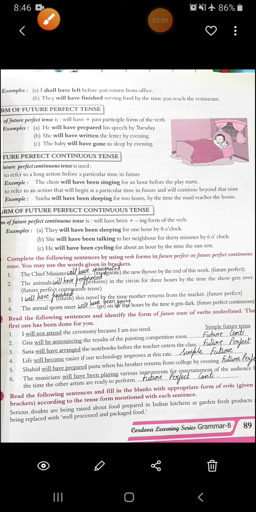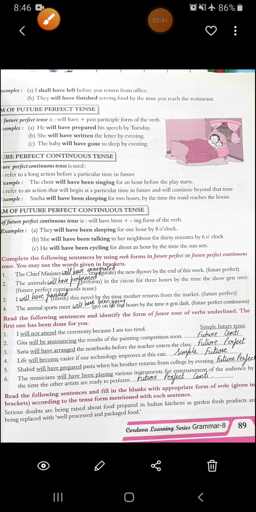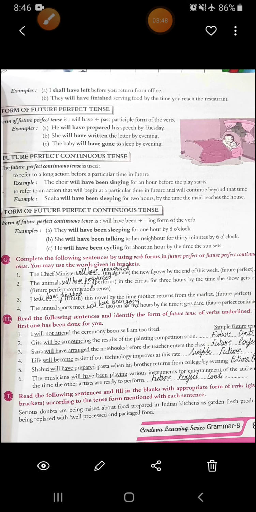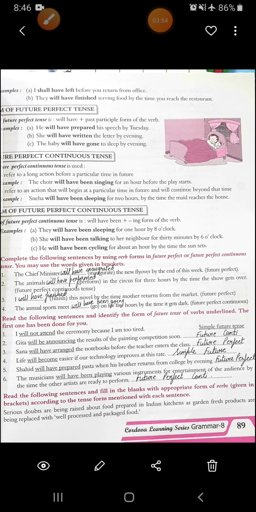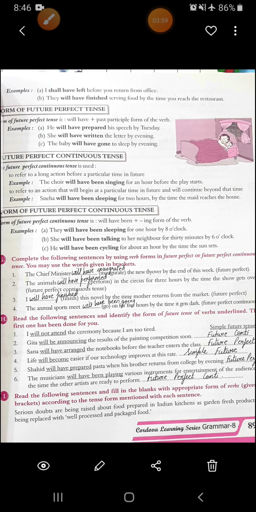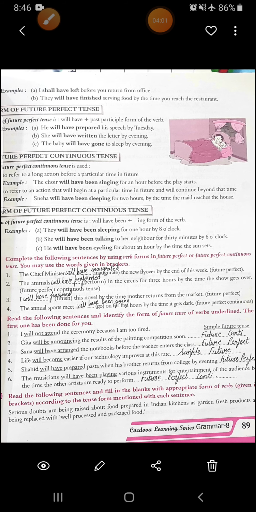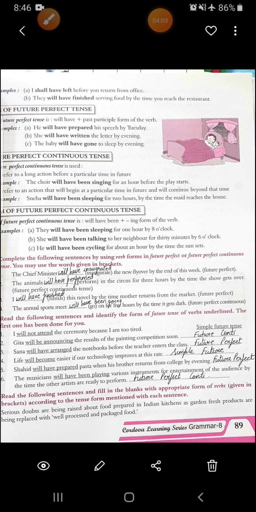Alright. Now what you have to do in exercise G, you have to either use future perfect or future perfect continuous. See the first one, the chief minister will have inaugurated the flyover by the end of this week. We have used future perfect. It's mentioned what you have to use. You can see in the bracket. Then second, you have to use future perfect continuous tense. The animal will have performed in the circus for 3 hours by the time the show gets over.